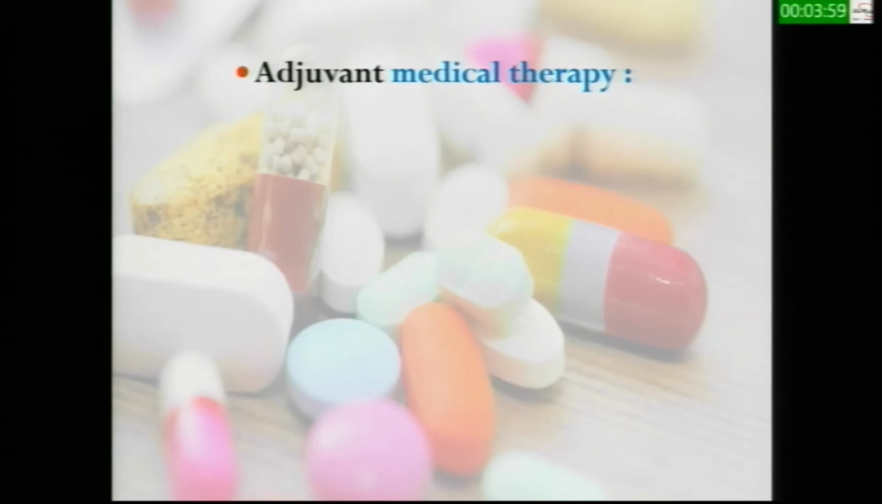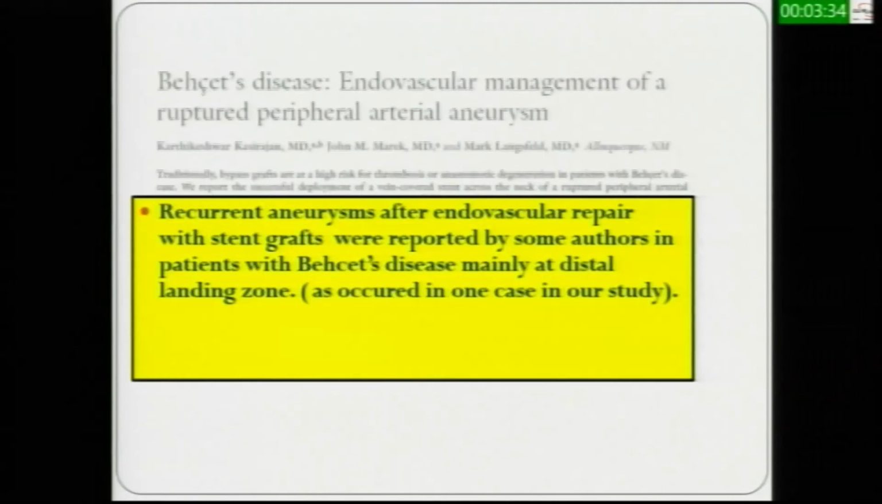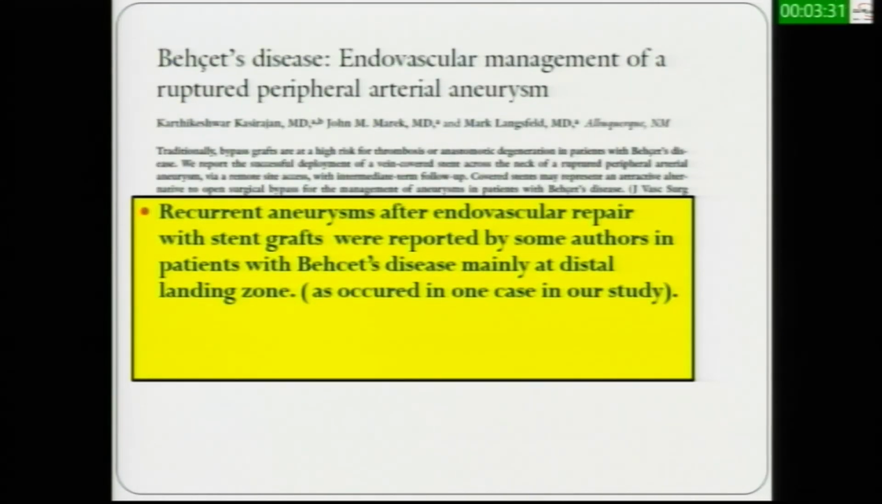As regards adjuvant medical therapy, there are no guidelines for patients with peripheral stent graft, and there is no consensus on the duration of postoperative medical therapy. Some authors use antiplatelets, others use anticoagulants, and some others use both. In addition, in patients with Behçet's disease, immunosuppressive therapy is added to control the activity of the disease and to try to decrease the rate of complications after the operation. Recurrent aneurysms after endovascular repair with stent grafts were reported by some authors in patients with Behçet's disease, mainly at the distal landing zone, and this occurred in one case in our study. We think that it may be related to disease activity or stent migration.